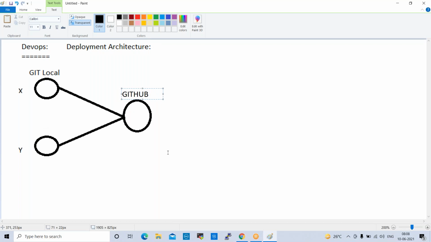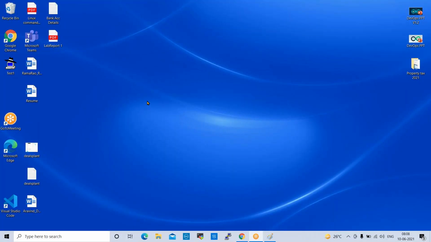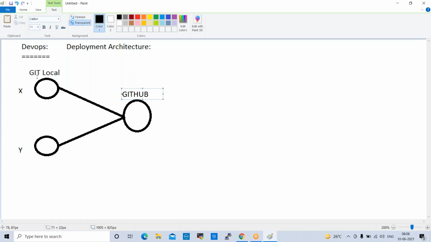We'll create one workspace on our laptop or desktop and start working on the development. We here means developers. We don't develop any code, we are DevOps engineers. Developers will create one workspace in their local, configure a local Git repository in it and start working on that. For example, here two developers are working on their local.